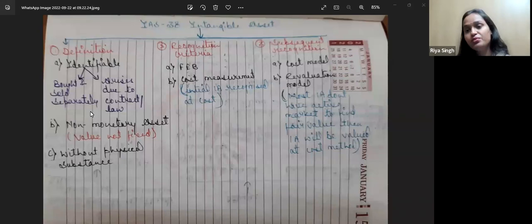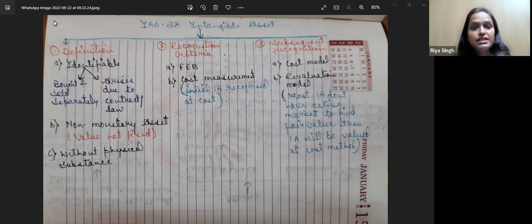Now in the revaluation model, every year we have to revalue, or find out the fair value of the intangible asset. Accordingly, it will be recorded in the balance sheet. But in the case of intangible assets, the revaluation model is somewhat difficult, because for intangible assets there is no active market where we can check what the fair value or current value of the intangible asset is. So most of the time we calculate the value of the intangible asset by the cost model only.